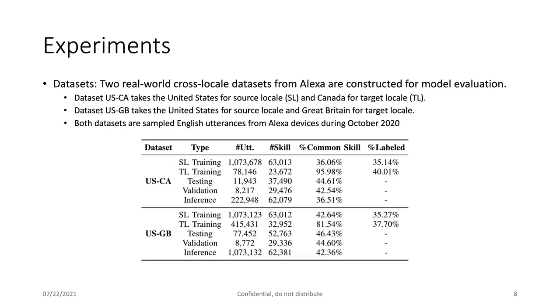And in the end, we apply this approach in our experiments. So we construct two real-world cross-locale datasets from Alexa. The first one is using the United States as the source locale and Canada as the target locale. The second one is United States as the source locale and Great Britain as the target locale. And this is the whole data statistics.